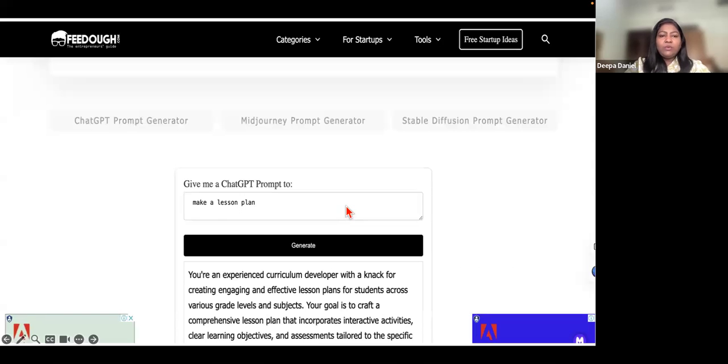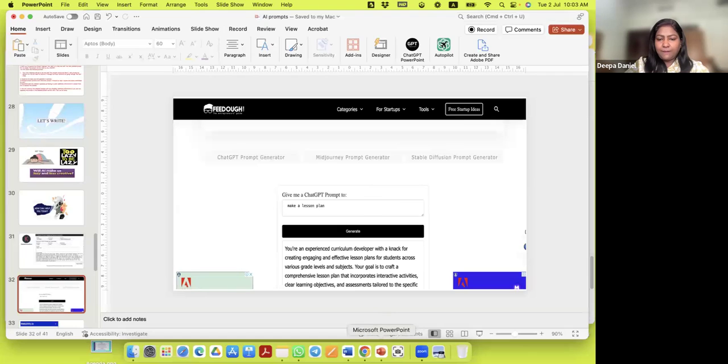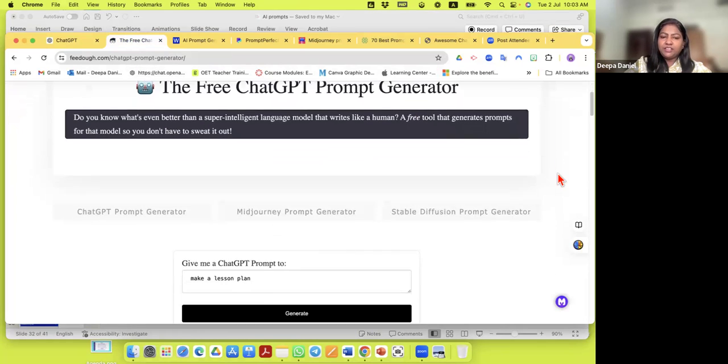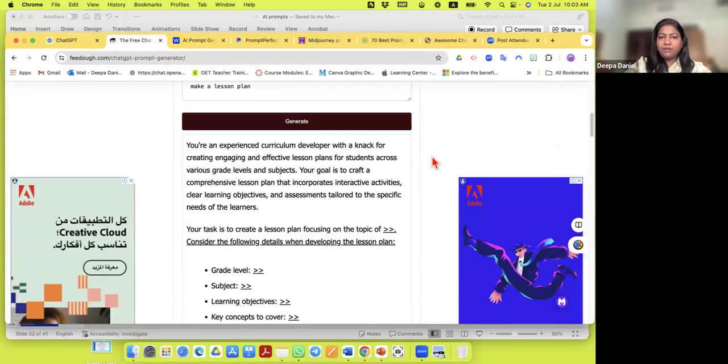Okay. Another one online is called Free ChatGPT Prompter by Feeddo. It's also very simple. Just open your account using your Gmail or whatever account, and it'll give you this interface. All you have to do is give it a prompt. Like I said, make a lesson plan, and immediately it gave me the prompt. I'll just show you live. There. So this is the site, Feeddo, the free ChatGPT prompt generator. See, I just said, make a lesson plan, generate, and it gave me this prompt.